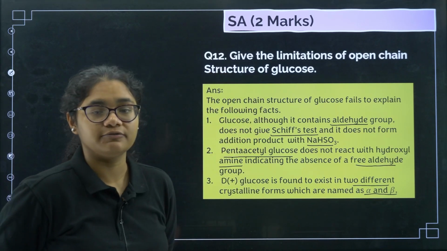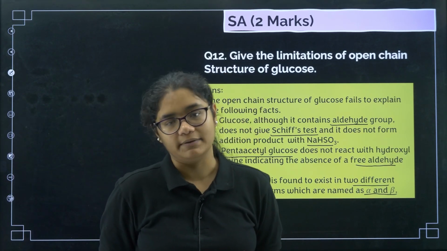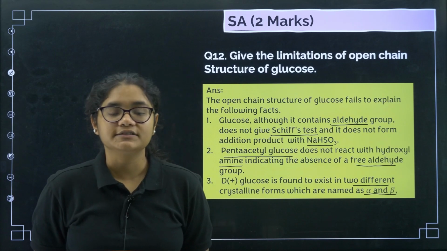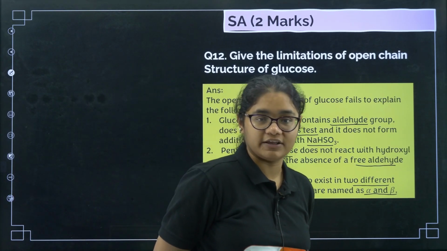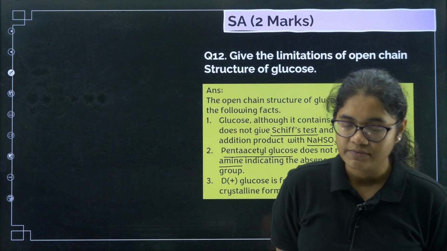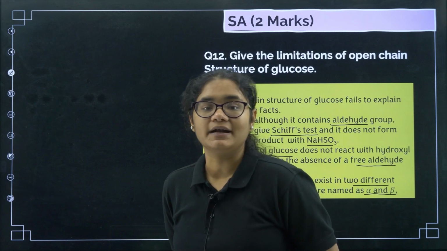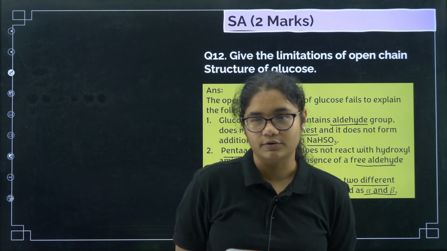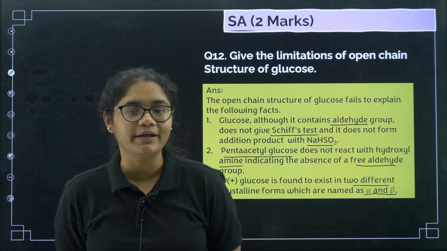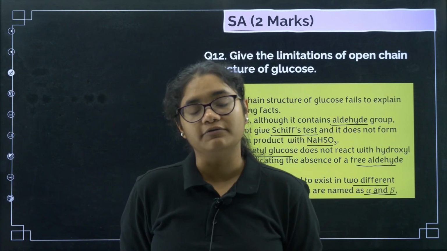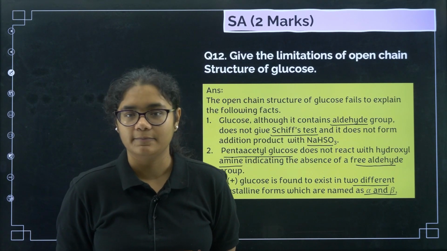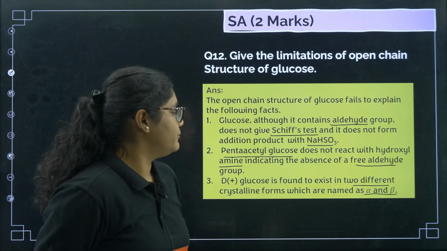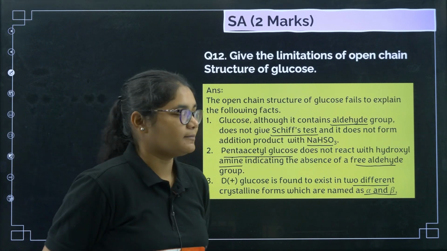So the limitations: first, it does not react with Schiff's reagent or NaHSO3. Second, the pentaacetyl form did not react with hydroxylamine or NH2OH. Third, it existed in 2 different forms, alpha and beta. Any 2 limitations you should remember, as it can be asked.